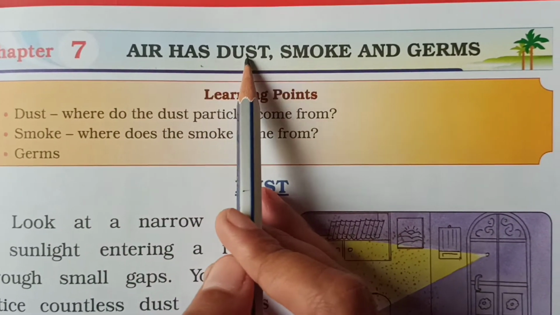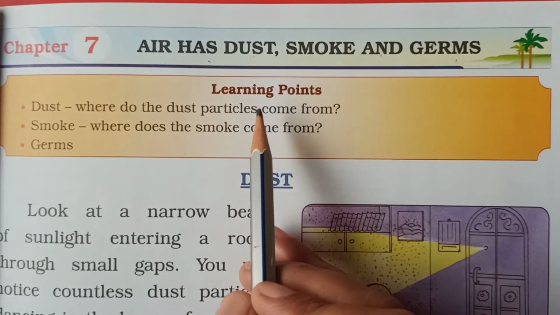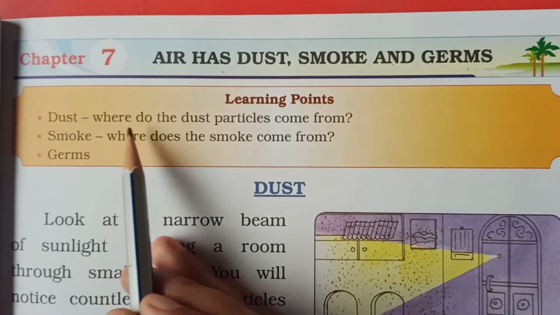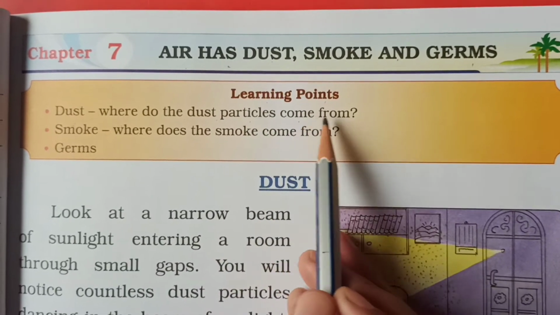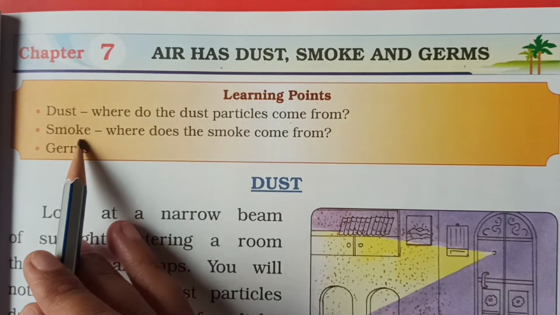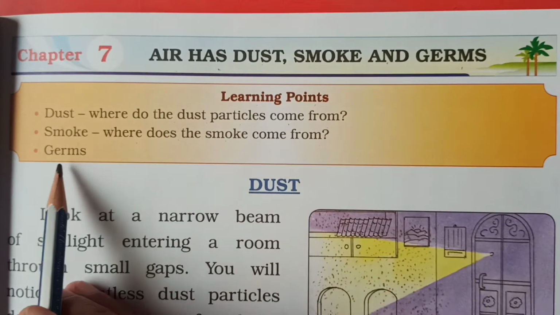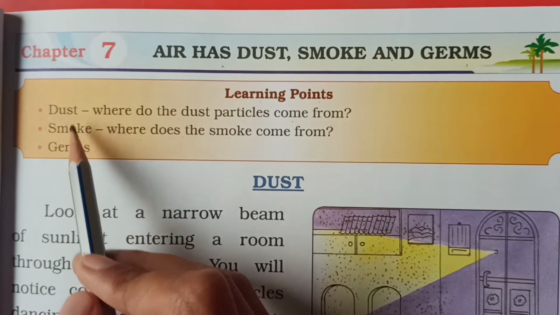Air has dust, smoke and germs. So we will see what are the learning points. Dust. What is dust? Where do the dust particles come from? And smoke. Where does the smoke come from? And this is germs. So in this chapter we are going to see all these 3 points.